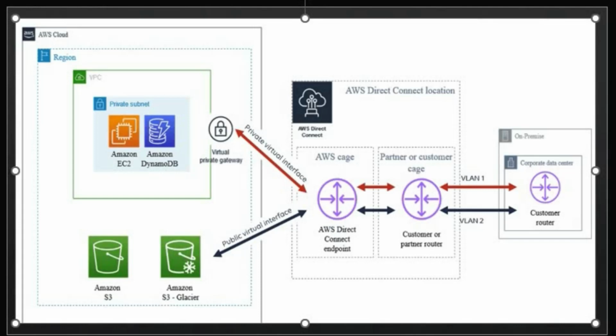To connect public services like S3, create a public virtual interface. To connect private services like EC2 instances with private IP addresses, use a private virtual interface. To connect a transit gateway, you need to create a transit virtual interface.